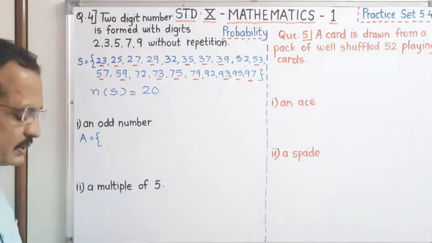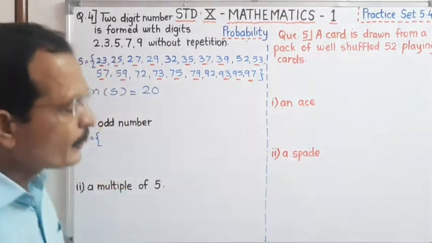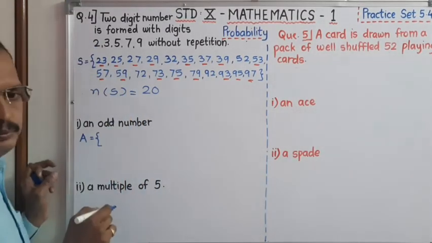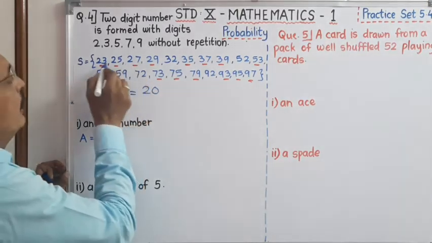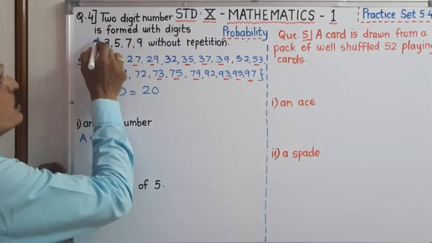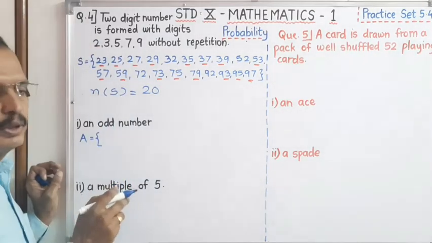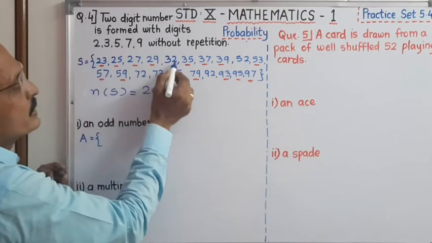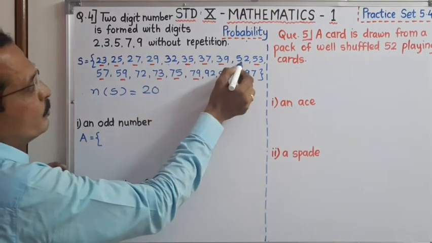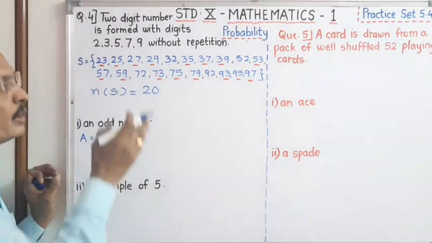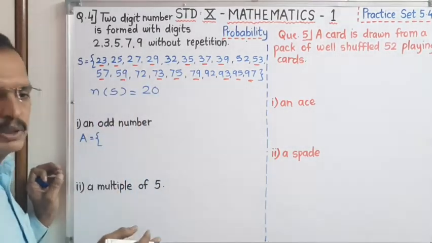That means, see dear student, here 2 is an even number, and at the unit place, out of this, 2 is the only even number. At the unit place, 4 times 2 is there. This is 32, 52, 72 and 92. That we have to omit, remaining all are the odd numbers.